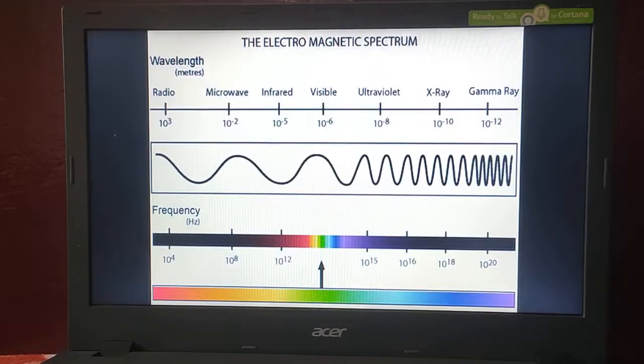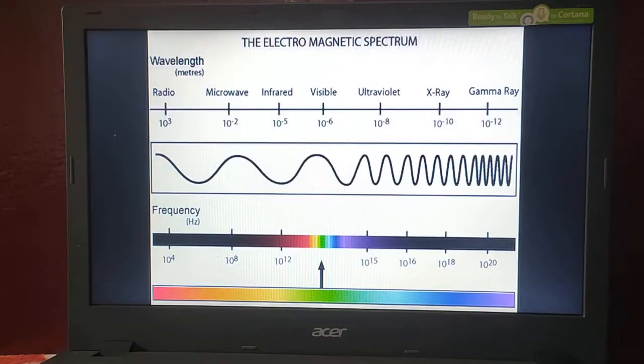What is the meaning of radio waves here? These are the invisible electromagnetic radiations. Radio waves are nothing but invisible electromagnetic radiations of very long wavelength, greater than 0.1 meter. That is why we have a sine wave in a larger format. In radio waves, we have a wave of larger wavelength.